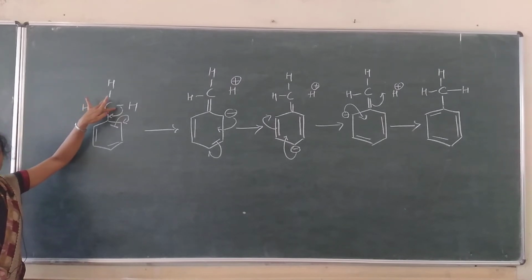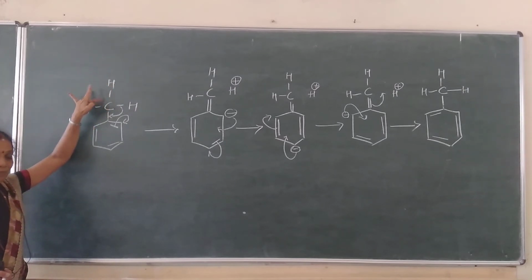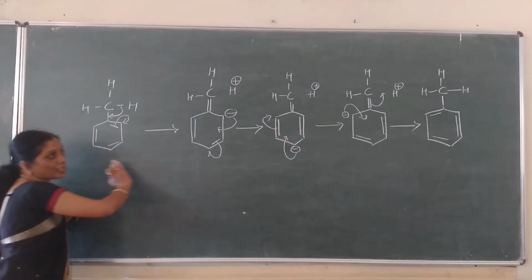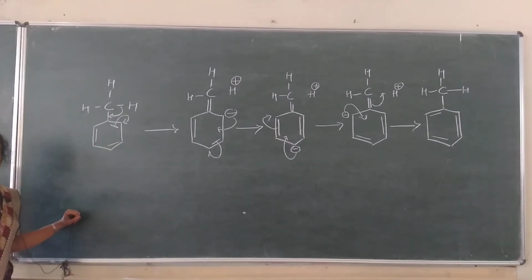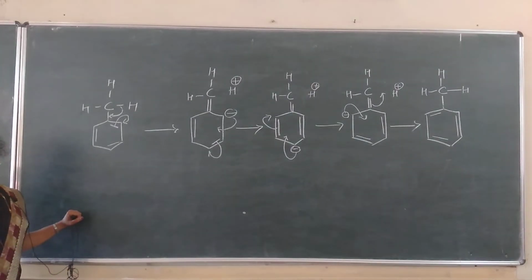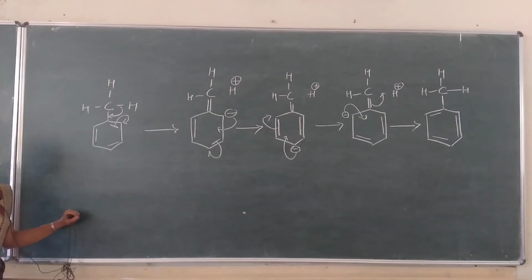Listen here students, hyperconjugation effect in one of the compound we have studied, where the interaction takes place between sigma electrons of the bonded pair of an alkyl group with pi electrons of the benzene ring. Similar to the resonance only, in the resonance we will use a lone pair of electron to show the delocalization. Here we have to use what? A bonded pair of sigma electrons only.